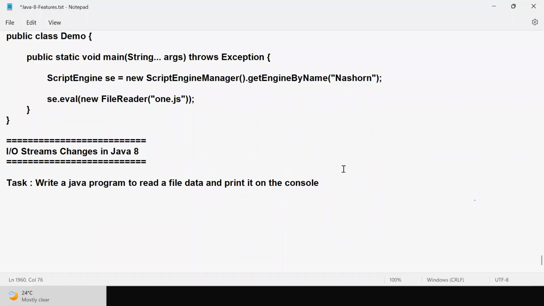Come on, guys. Can you send the logic for that? Write a Java program to read a file data and print it on the console by using Java.